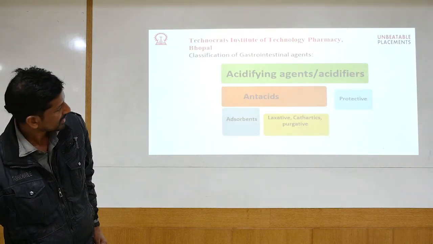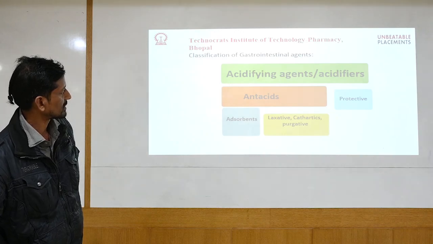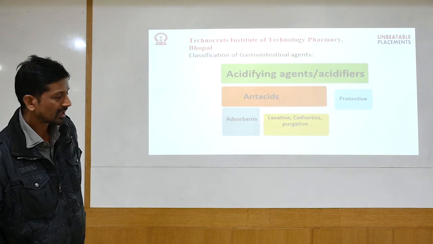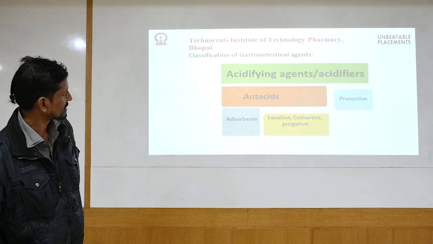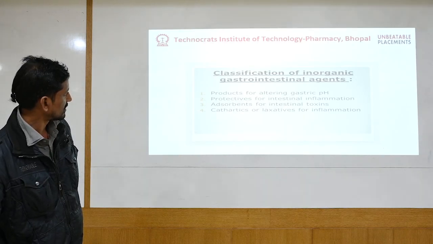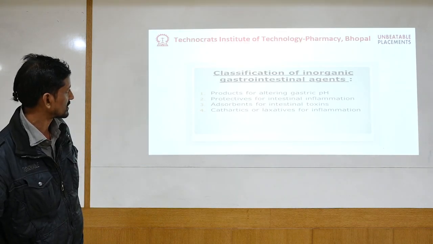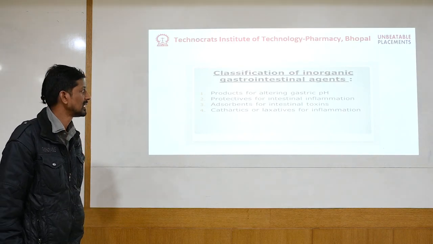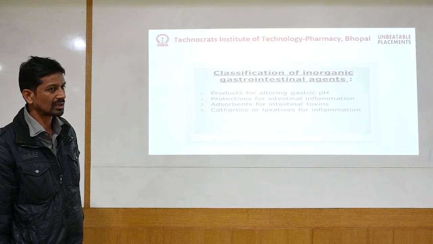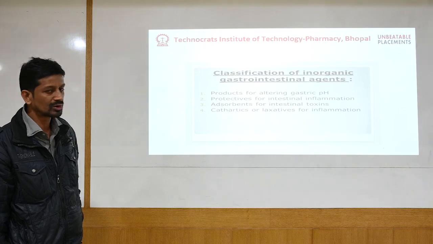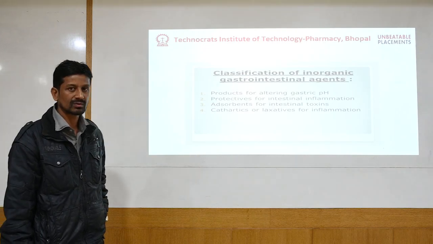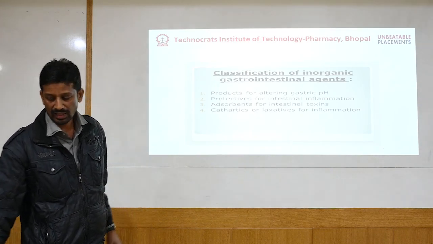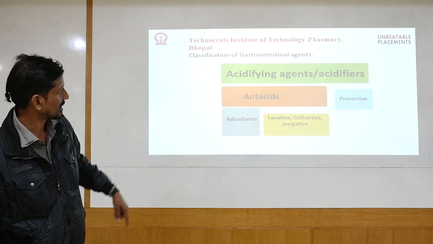They are broadly classified into the following types: acidifiers, antacids, protectives, absorbents, laxatives, cathartics, and other agents. Basically, all these 5 or 6 categories exist because of their particular mechanism of action. Normally, these are products which alter the gastric pH. For example, antacids act against the acid which is produced in excess inside the body, and acidifiers are given to patients who do not have enough acid. The first one is acidifying agents.